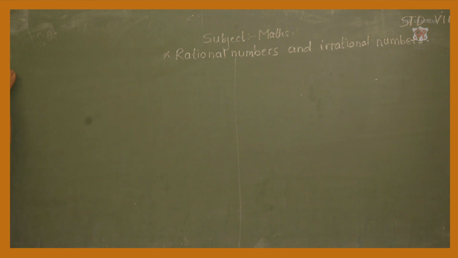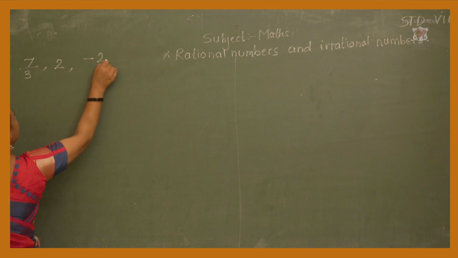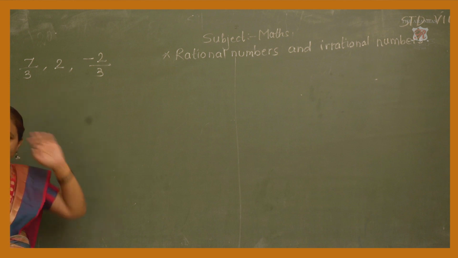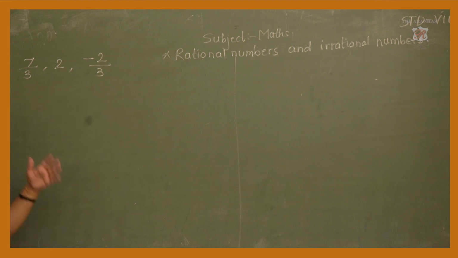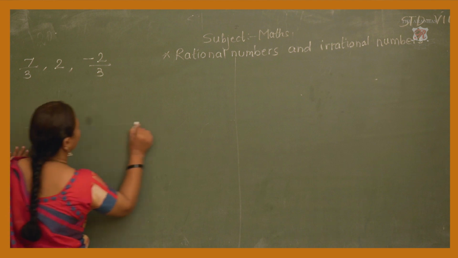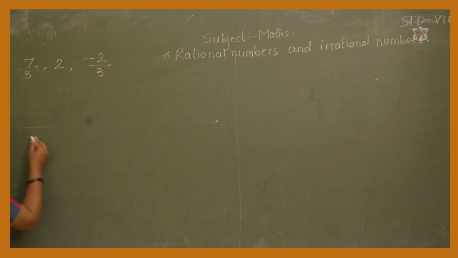Take this example: 7 upon 3, minus 2 upon 3. These are rational numbers. Before representing rational numbers, a revision of integers: how we have to represent integers on the number line. To represent integers on the number line, we have to take a straight line.